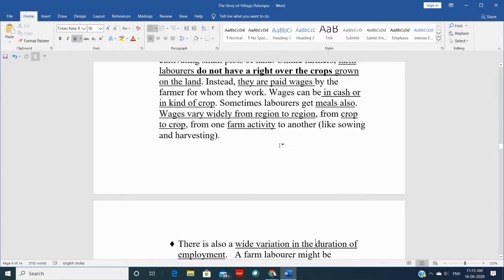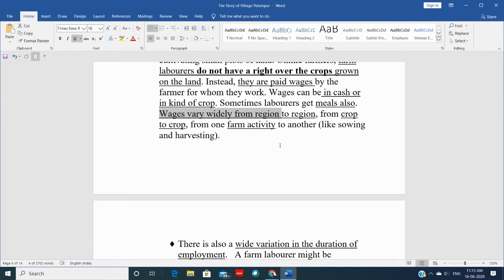Now, these wages which they are being paid can be in cash or kind of crop. Sometimes they are given cash, sometimes they are given food, sometimes meals also. Instead of money, they get some food or crops or meals. Sometimes some farmers work the whole day in the farm, and then they just get food, or a meal for 2 times. So just to survive, farmers do that. It's very bad, but it is happening in India.